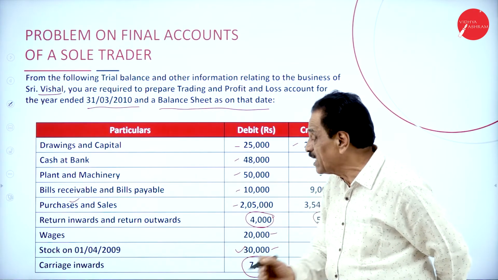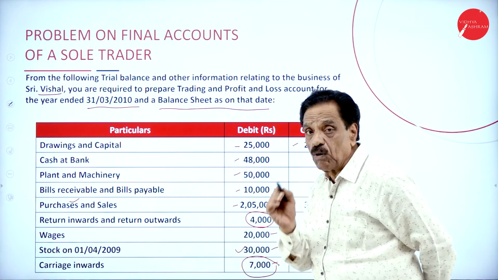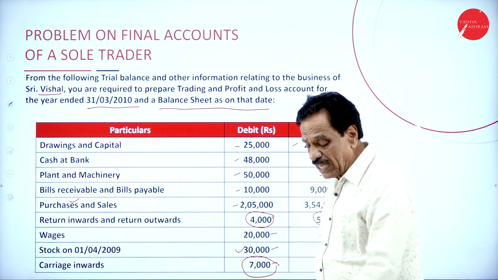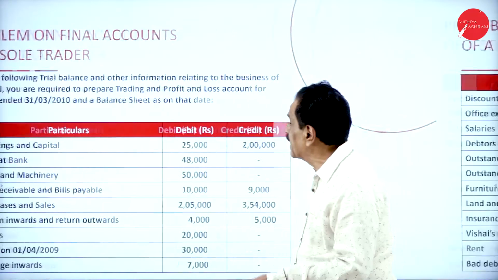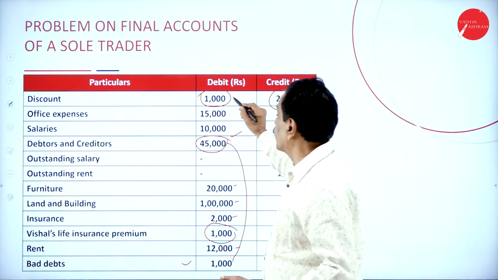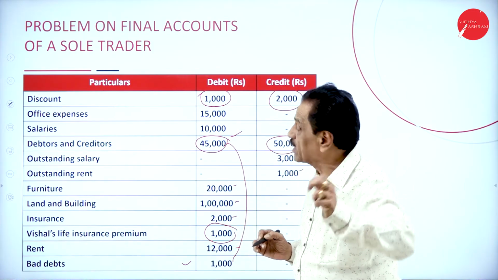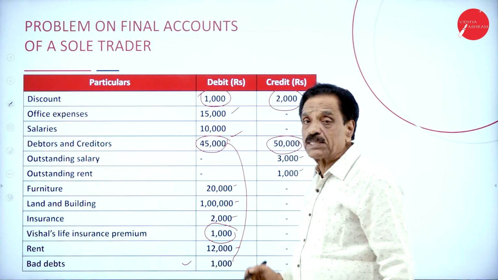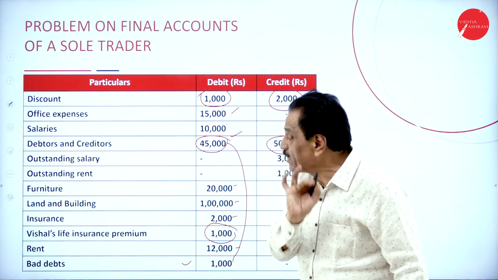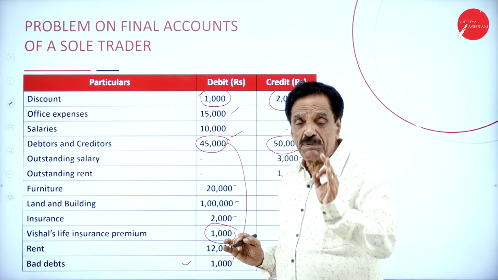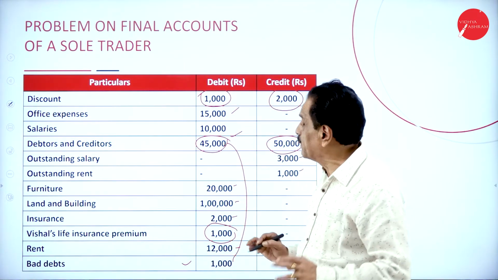Wages will come in the trading account. Stock, which is the opening stock, will come in the trading account. Carriage inward will come in the trading account. Discount allowed goes to the profit and loss account debit side, discount received to the profit and loss account credit side. Office expense is an expenditure, profit and loss account debit side. Salary is an expenditure item, profit and loss account debit side.